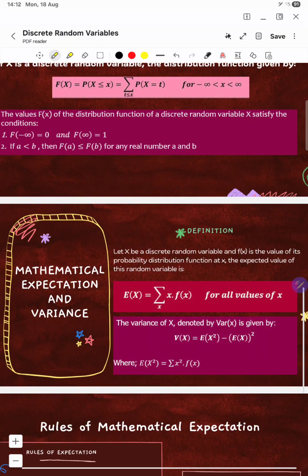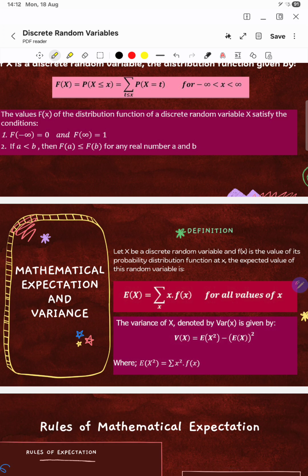The expected value, which we also call the mean or average, tells us what value we can expect on average if we repeat the experiment many times. So this is the formula to calculate the expected value for a discrete random variable.